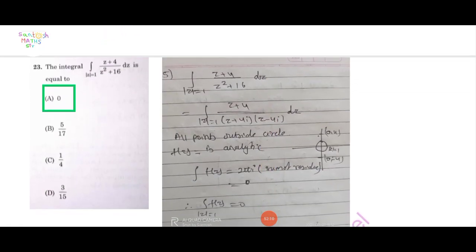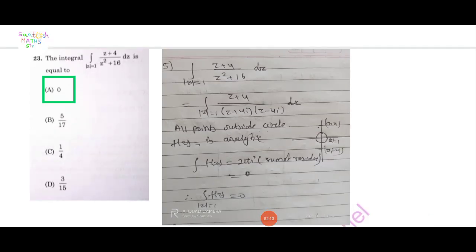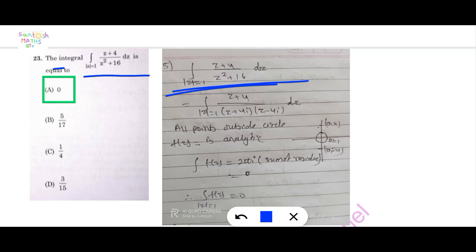Next question is given the integral. Here the integral of (z plus 4) upon (z square plus 16) dz, where C is mod of z equal to 1. The z square plus 16 is written as (z plus 4i)(z minus 4i). Draw which points are inside the circle or outside the circle and check which option is correct. Here all points are outside the circle.